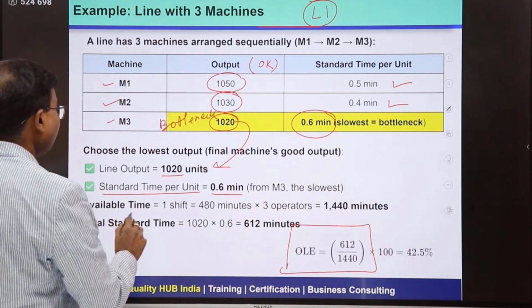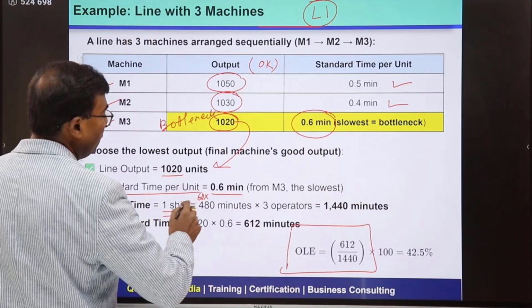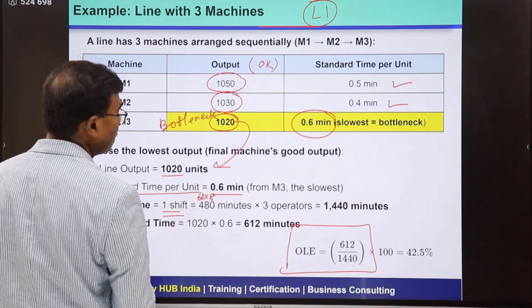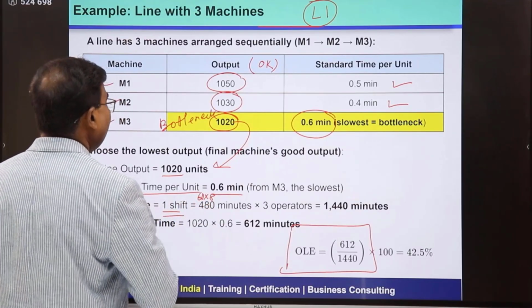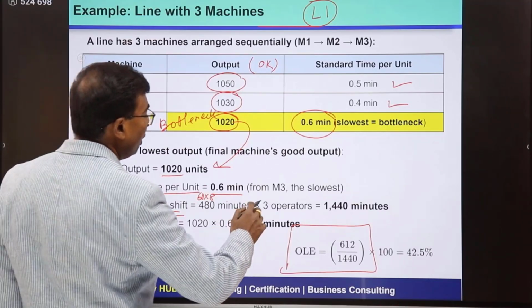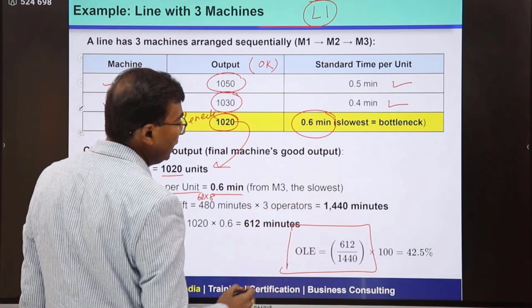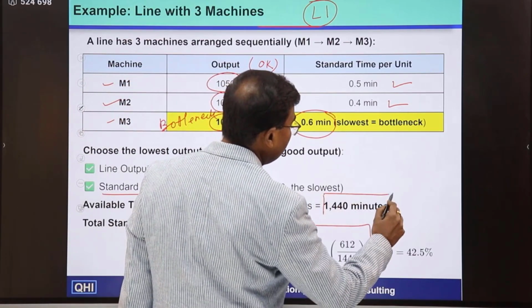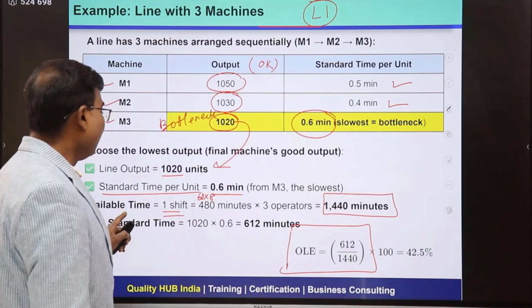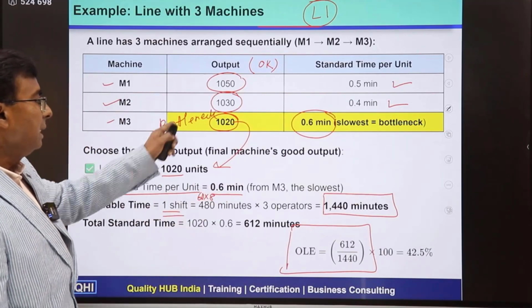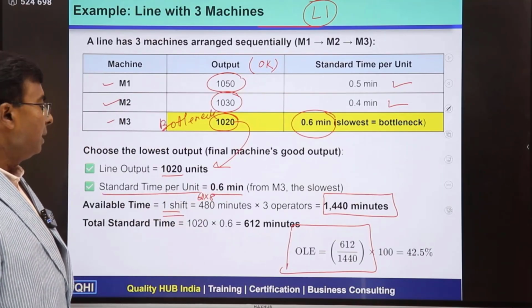That's why the available time will be, so one shift is going to be 60 into 8 hours of duty, so it is going to be 480 minutes, and then multiplied by 3 operators for 3 machines, okay, this is going to be total 1440 minutes. So this is the available time for the 3 machines, 1440 minutes.